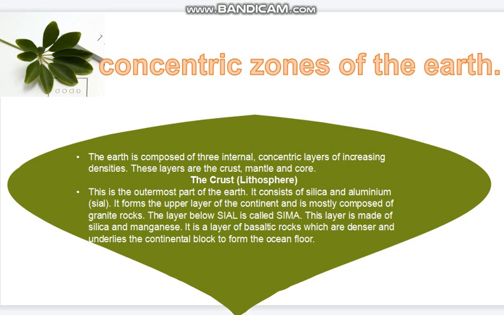The crust can be dug, and this is the layer where we can build our settlements. The layer below here is called the SIMA. This layer is made from silica and magnesium. So these are the main two layers in the crust, the SIAL and the SIMA. The layer of basaltic rocks, which are denser, underlies the continental block to form the ocean floor. So the SIMA makes the ocean floor, and the SIAL makes the land, silica and aluminium.